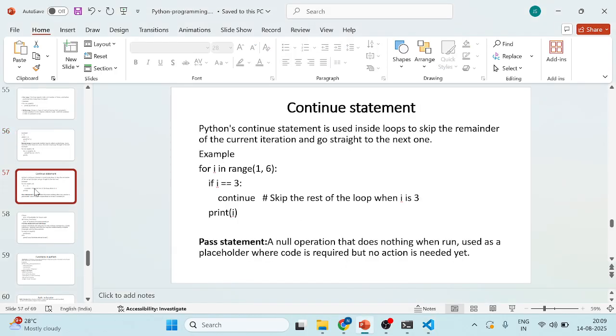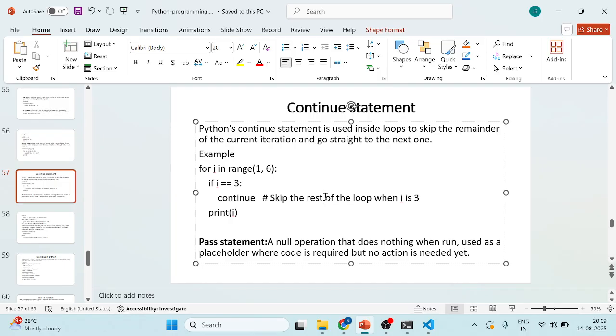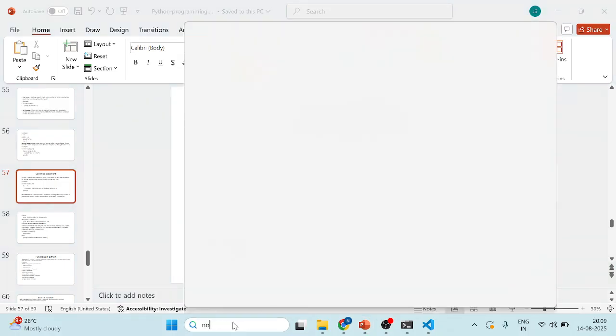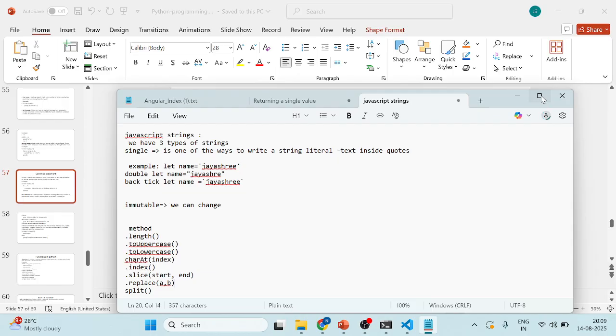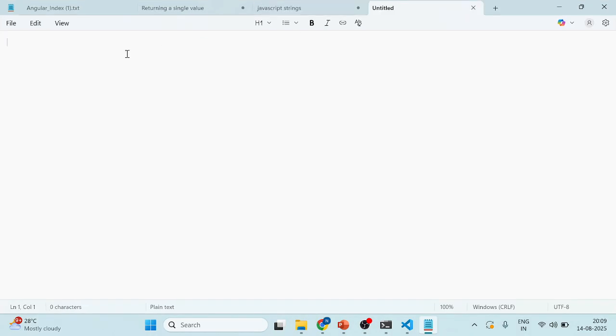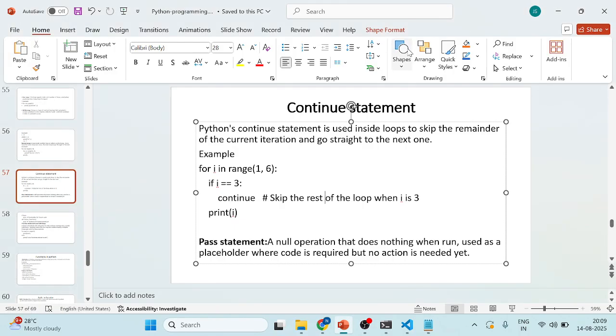Okay, next, what is the continue statement? In the continue statement, suppose we have the numbers 1 2 3, and I need to skip the number 2. It skips the 2, and after that the loop continues. So 1 3 will be the answer. It works based on the continue expression. Okay, so we will see the condition statement here. This is the statement I have written in the for loop.